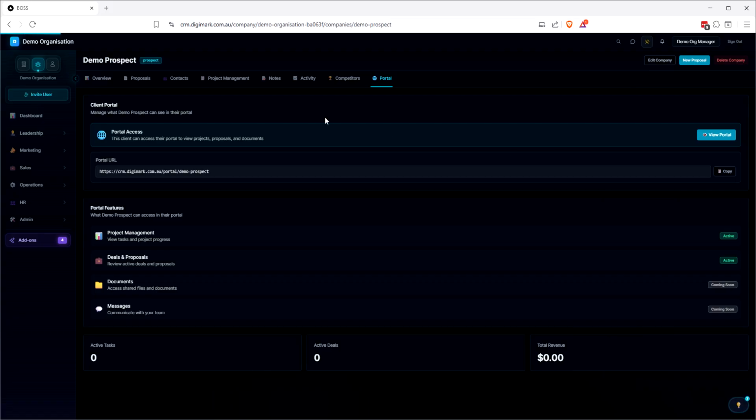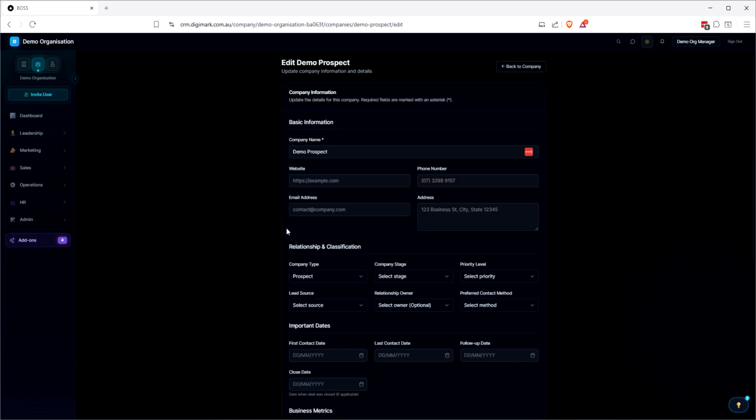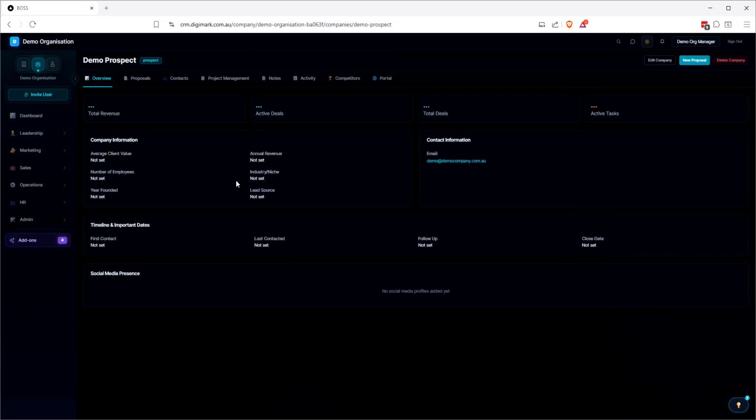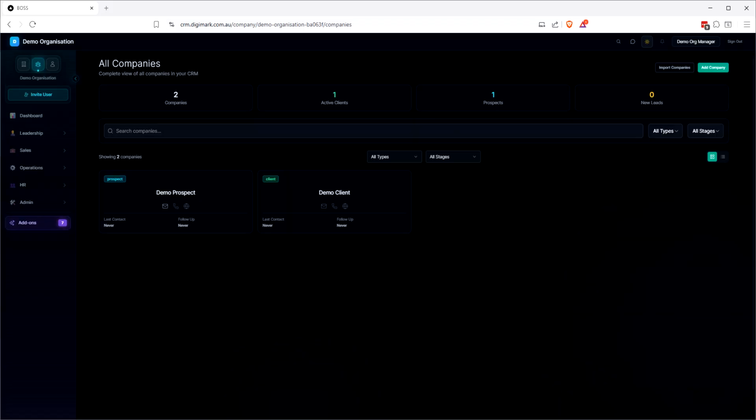So that's our prospect. The whole idea behind going into here was to go demo at democompany.com.au. So we'll just update that so that you can see. Did I miss that again? I think I missed that again. I'm clicking everywhere, but all right. So we've got our email in here, and then when we go back to all companies, this will be highlighted so we can actually send them an email.